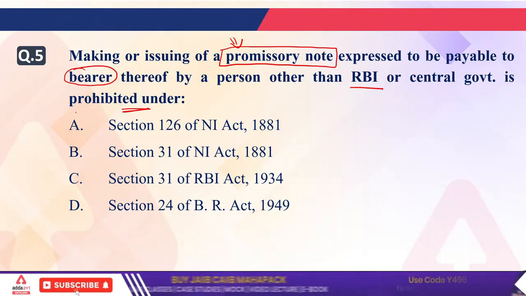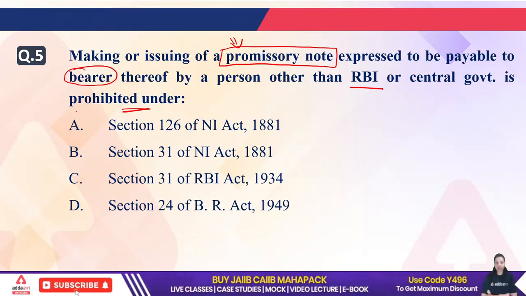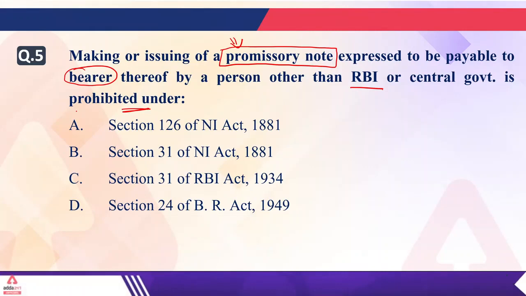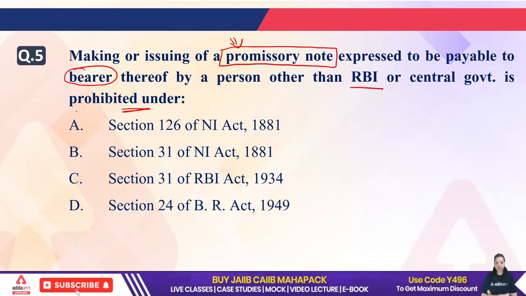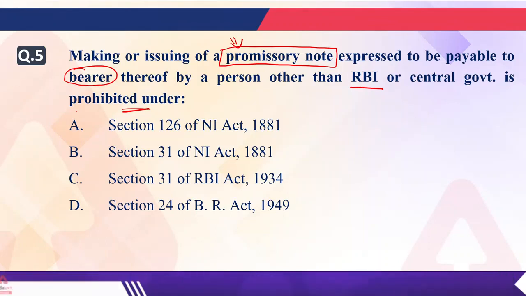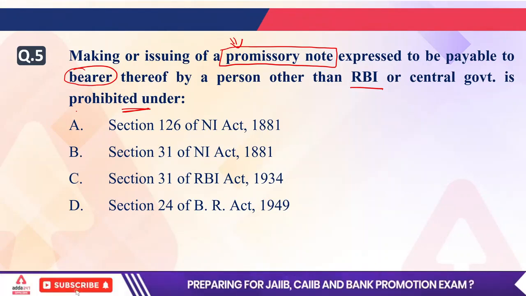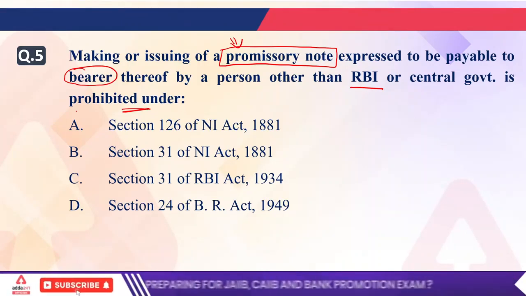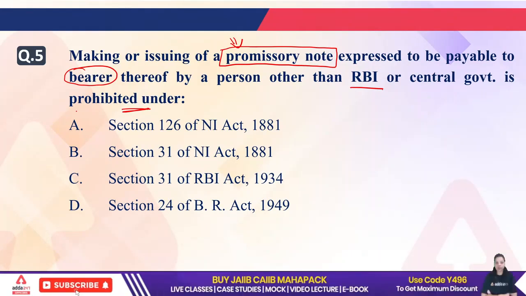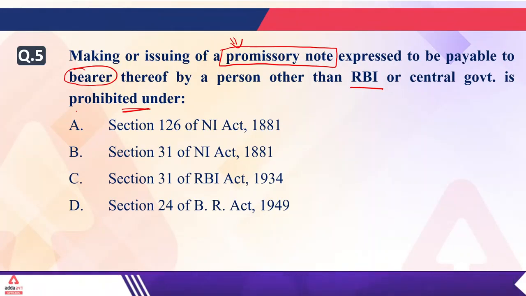Mahi is saying B. Mahi is asking, is it B? Okay. What about the rest? Ananta is saying B, that is section 31 of NI Act. Okay. Saurabh is saying A. Dilip is saying B. What about the rest? Vinay is saying A. Okay.